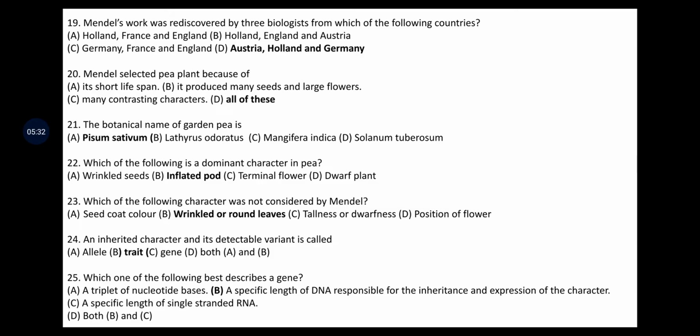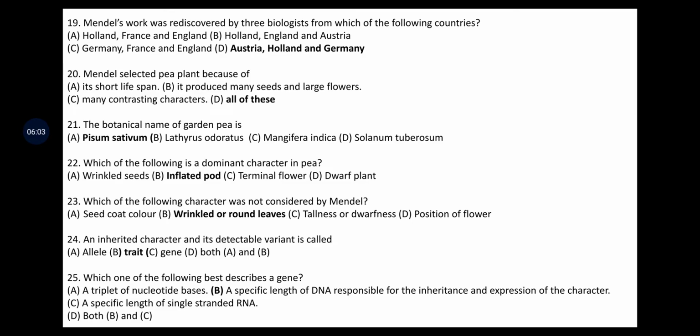Mendel selected pea plant because it had a short lifespan, produced many seeds and large flowers, and had many contrasting characters. In the above question, I just give you an exercise. Just mention which scientist among the three, Hugo de Vries, Karl Correns and Tschermak, belongs to which country. The above countries, Austria, Holland and Germany, are related to them only.